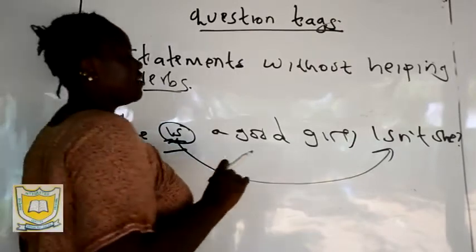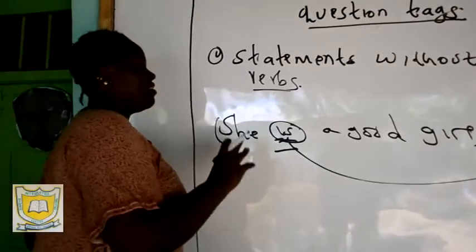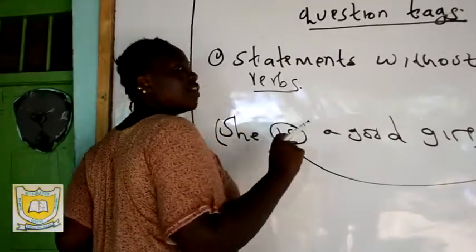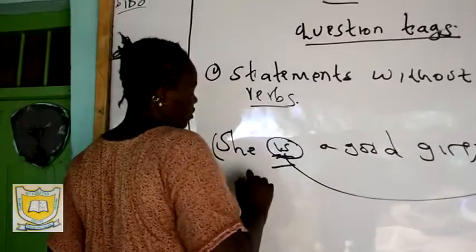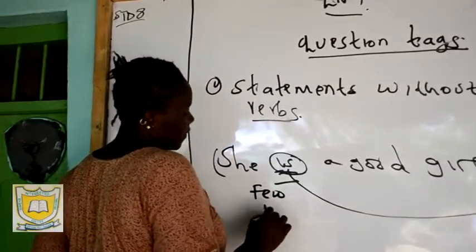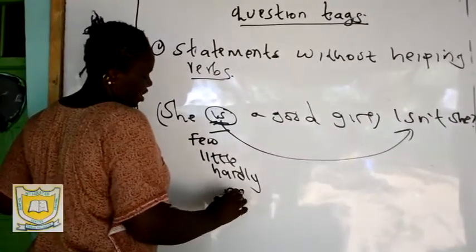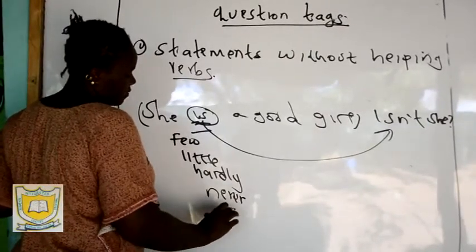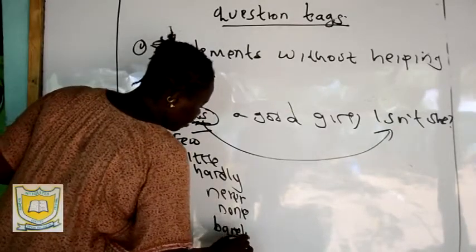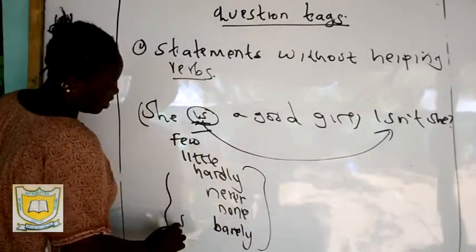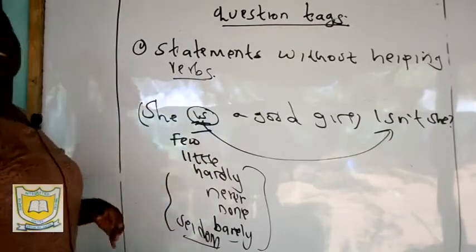and then because this statement is positive, it takes a negative question tag. Why am I saying this statement is positive? Because my statement does not have "not", or other words like few, little, hardly, never, none, barely, seldom. If they appear in a sentence, the sentence is said to be negative.